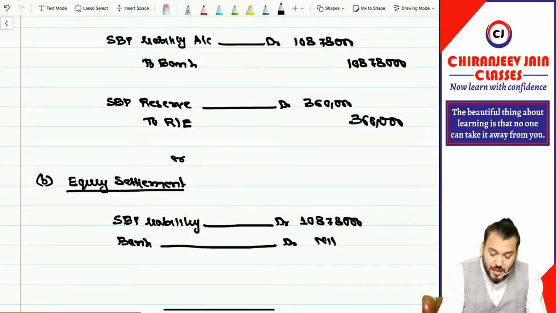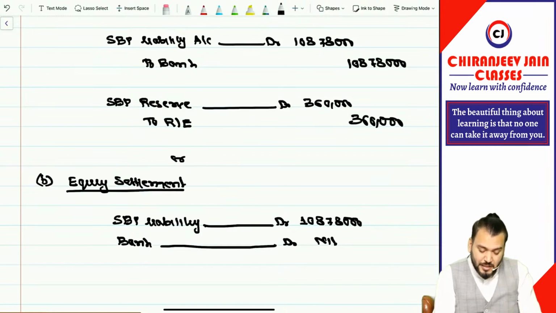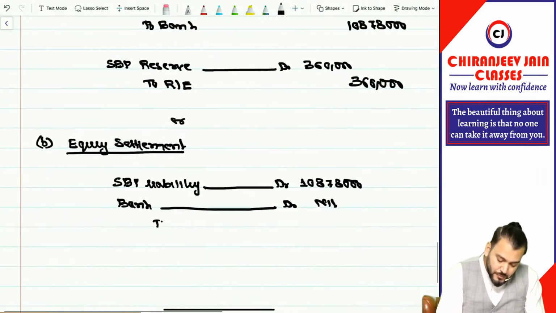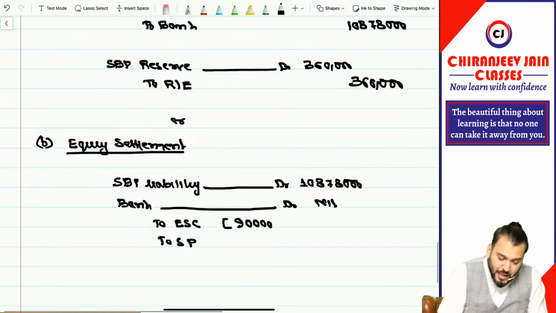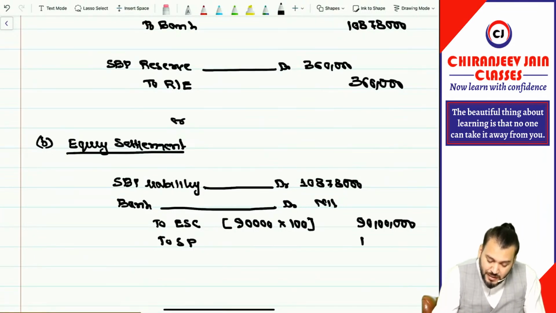If there is some exercise price, that amount will be received. Correct? To equity share capital and to securities premium. How many shares? It is 90,000 shares. We'll assume that the nominal value of shares is 100. So it will become 90 lakh, and the balance will be transferred to securities premium, that is 18 lakh 78,000.